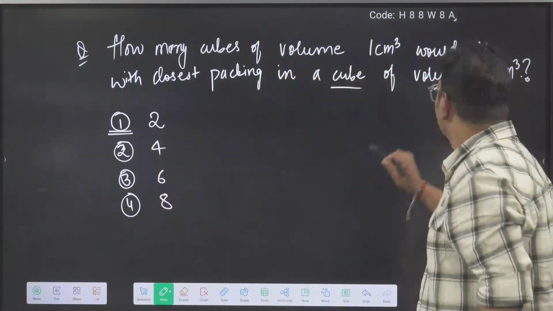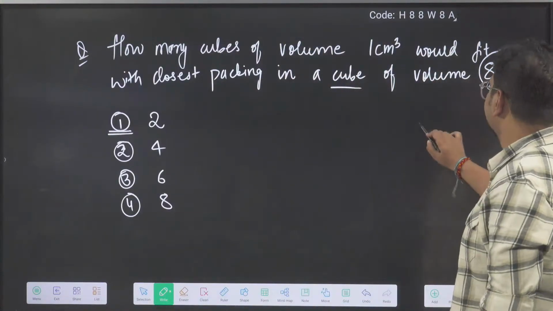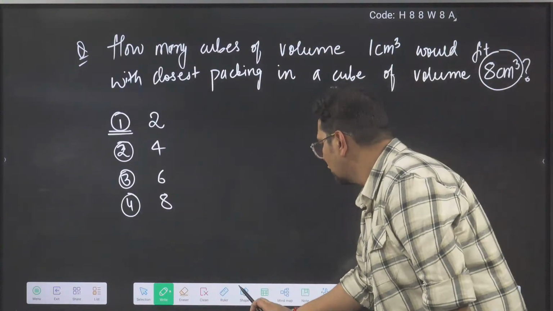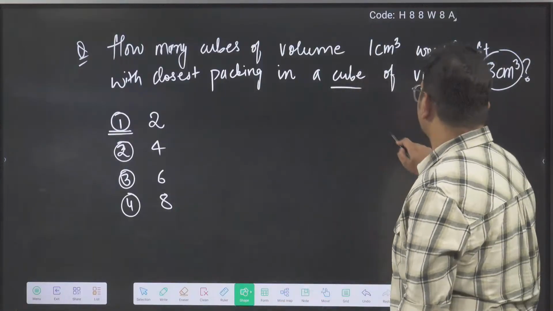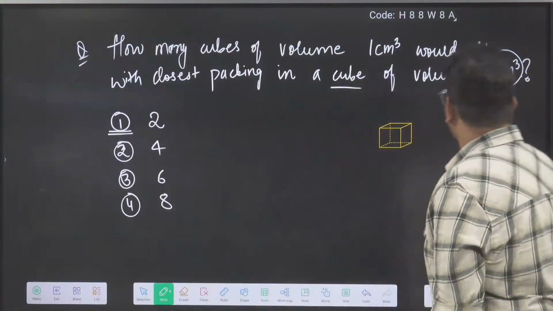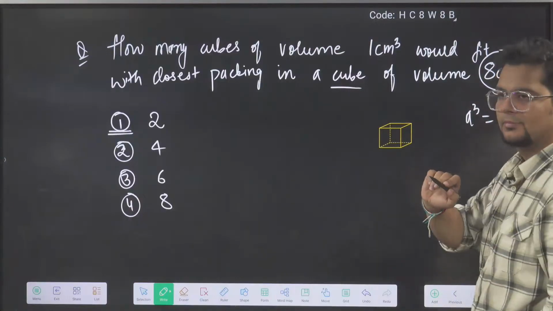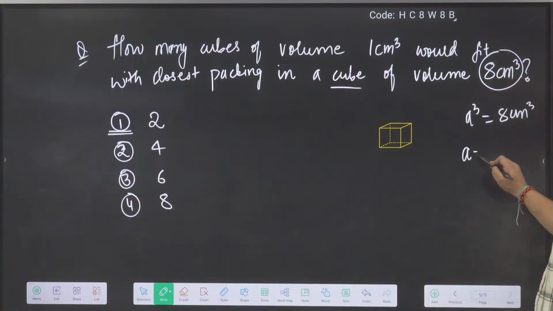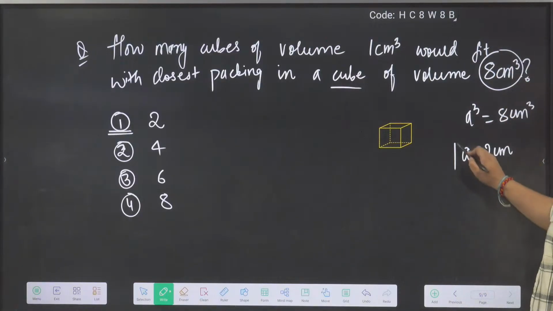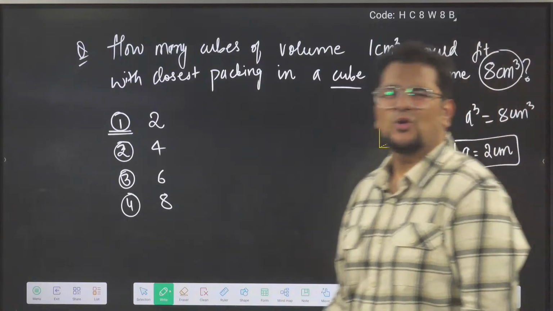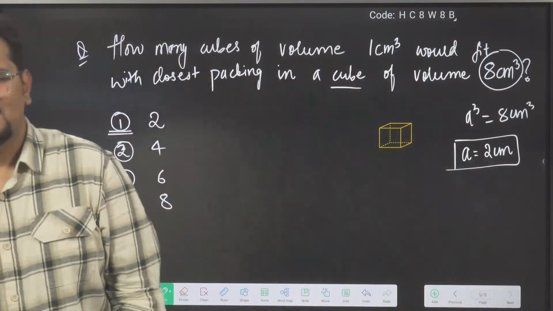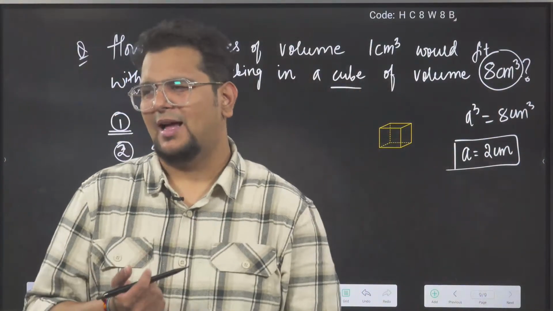But let us see. We have an 8 centimeter cube, so a cube whose volume is 8 centimeter cube. If the volume is 8 centimeter cube, so a will be 2 centimeter. Many people ask, sir, how did you get 2?